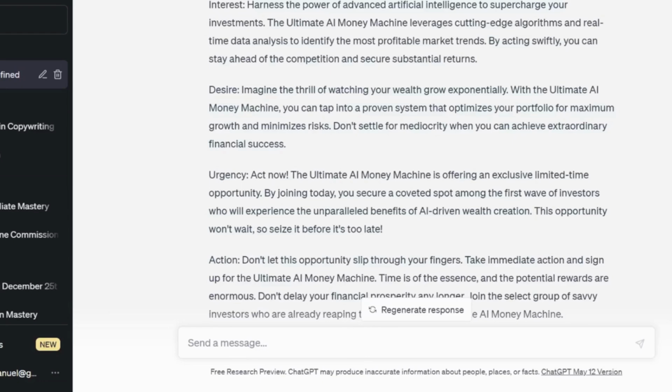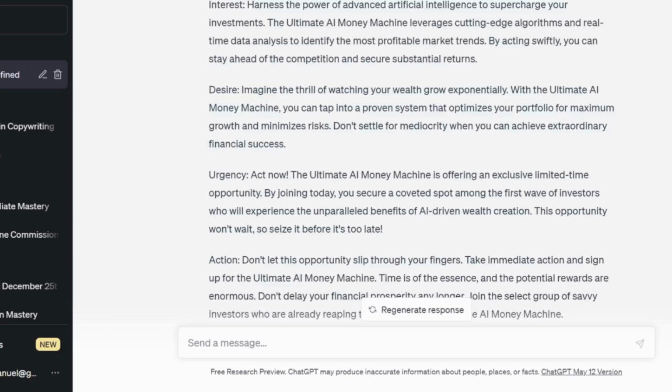You can as well ask ChatGPT to add benefits. Maybe you want to add a testimony to this particular formula. You can say, add testimony to this formula, or you can ask it to add scarcity. All those are techniques and strategies that can help you in writing a copy. You can also ask it to add a testimony or scarcity or some promo that helps to attract or grab them very well to make them sign up.